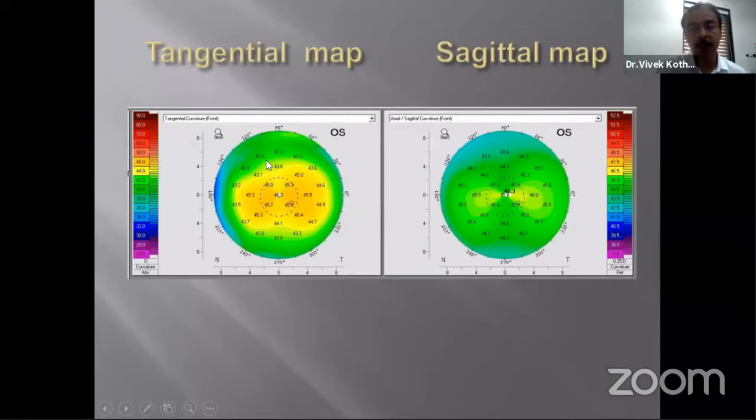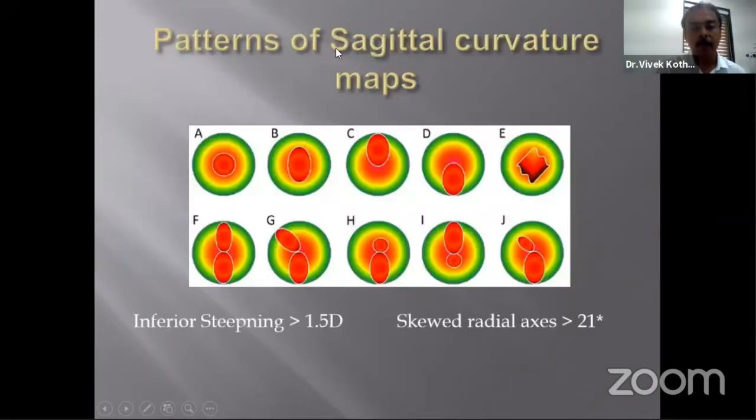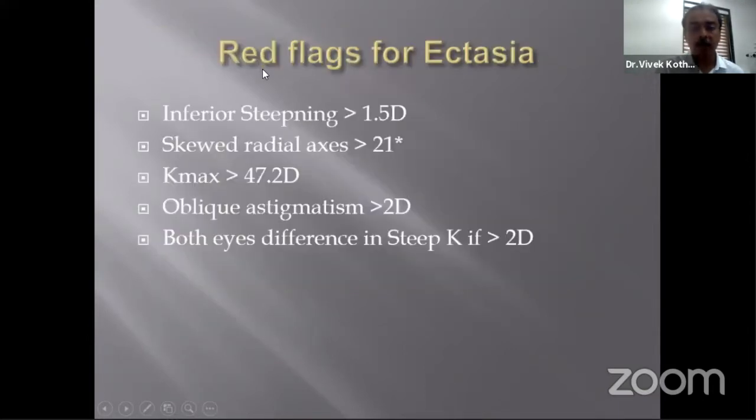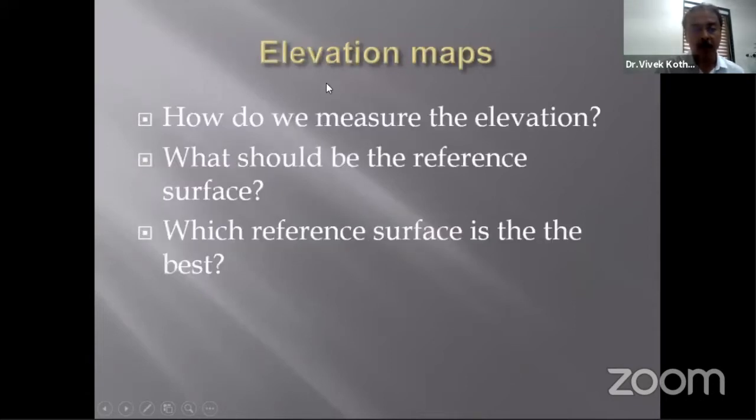If the tangential maps are too noisy to interpret, so most of the times we use the sagittal maps. The patterns that you get on sagittal curvature maps are the symmetric or asymmetric bow tie with or without skewed radial axis. The red flags for ectasia are these. Then you come to elevation maps. Now, how do we measure the elevation? What should be the reference surface, and which reference surface is the best?